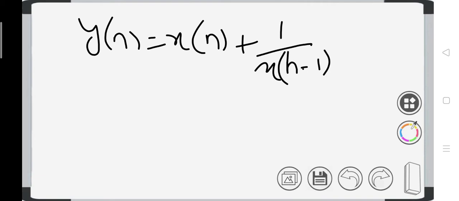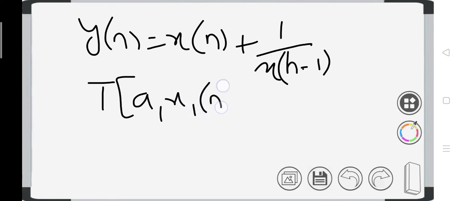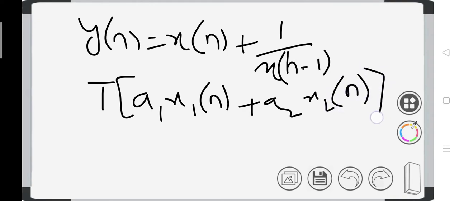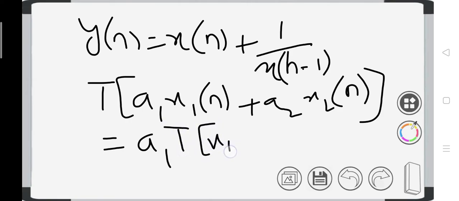By the superposition principle, the transformation of a1 into x1 of n plus a2 into x2 of n is equal to a1 into transformation of x1 of n plus a2 into transformation of x2 of n.